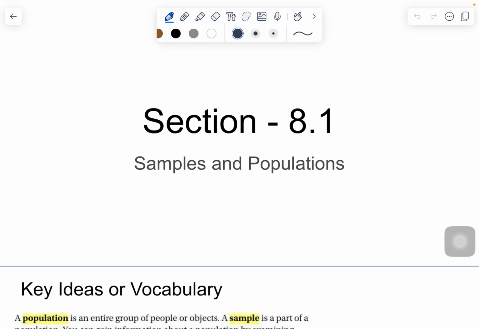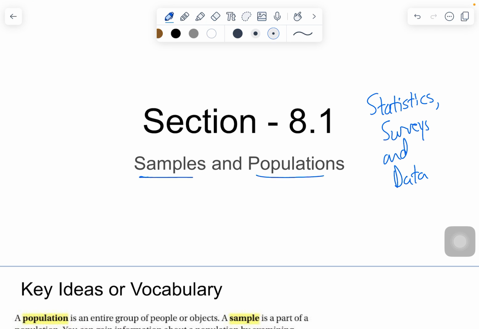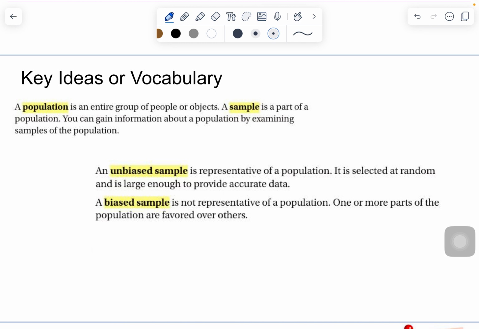And Chapter 8 is all about statistics, surveys, and data. Lots of other things too. Today we're going to take a look at certain samples and certain populations, and determine if they're valid or not for a variety of reasons. We go down into slide 2, and it says a population is an entire group of people. A sample is a part of a population. You can gain information about a population by examining samples of a population.